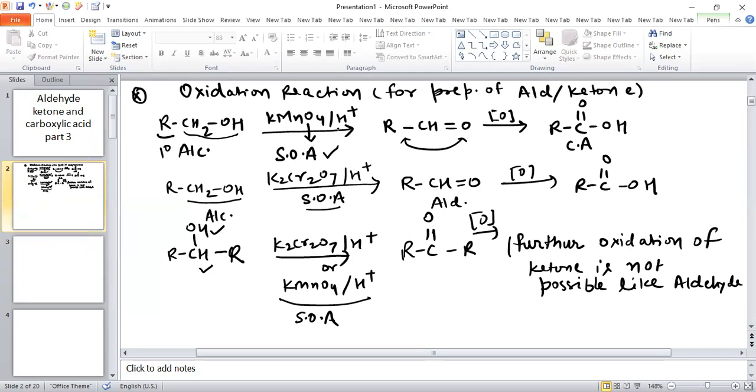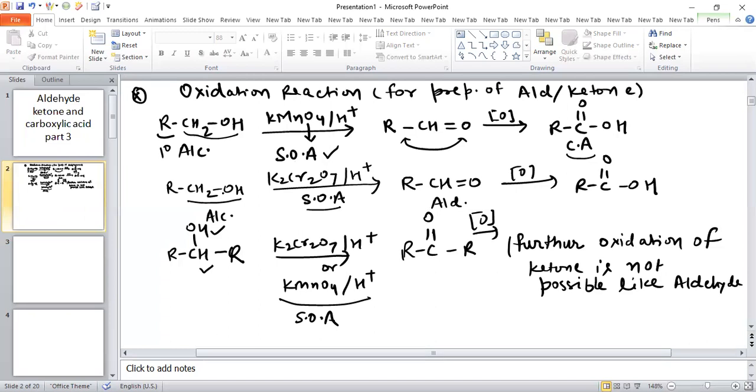Now, because this is a strong oxidizing agent, the reaction will not stop at this point. Further oxidation takes place and it converts into carboxylic acid. So you can directly convert a 1 degree alcohol into carboxylic acid by using KMnO4 in acidic medium.